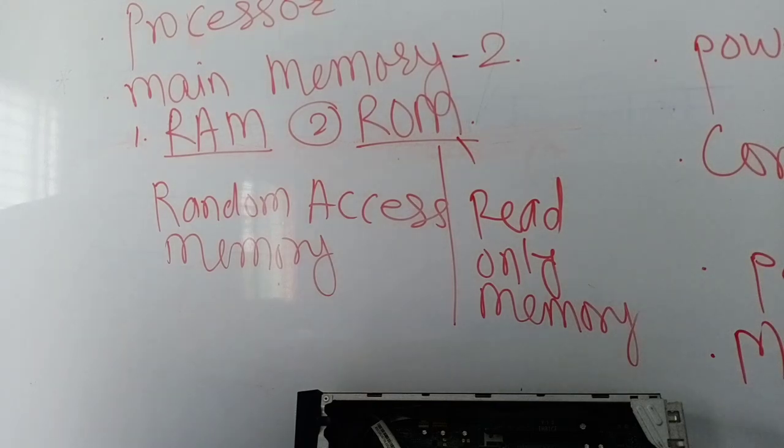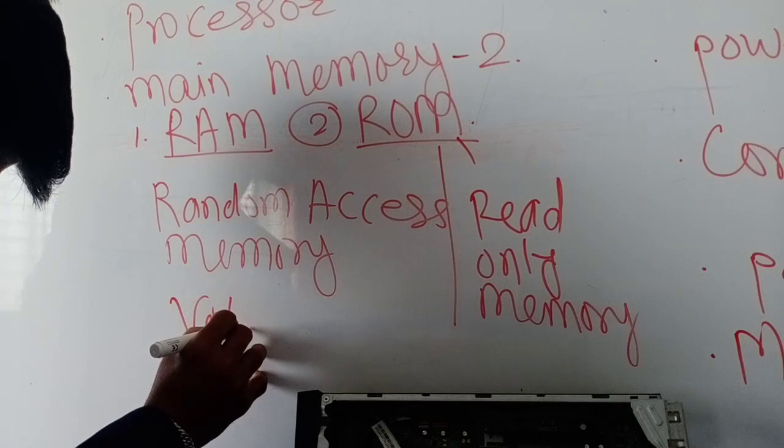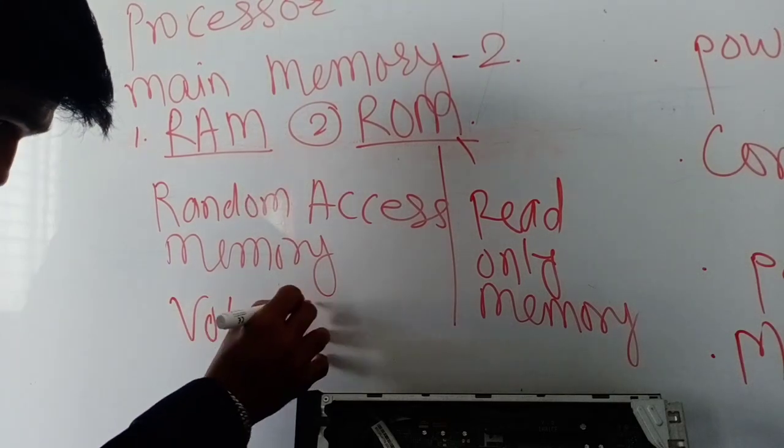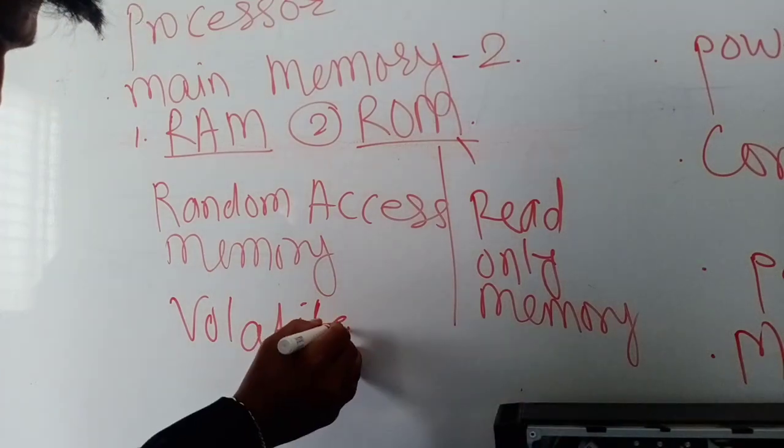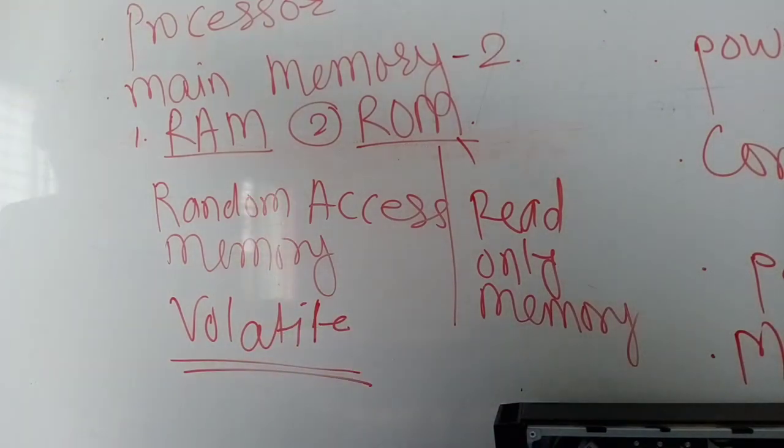The data is stored temporarily in the RAM till the time it is saved on the hard disk. It means it will work as long as your computer is on; as long as the computer is started, the RAM will store all the data. RAM is also known as volatile. What is another name of RAM? Volatile. This is another name of RAM.